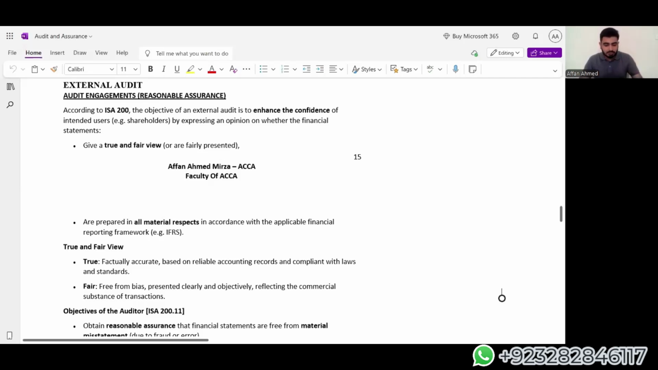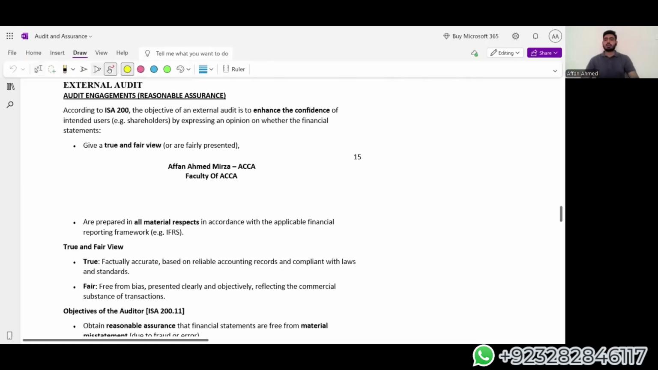So external audit is basically the examination of the financial statements of an entity by an experienced auditor or an audit firm, and it is a statutory requirement for many companies, basically in the interest of the stakeholders and the public in the country.